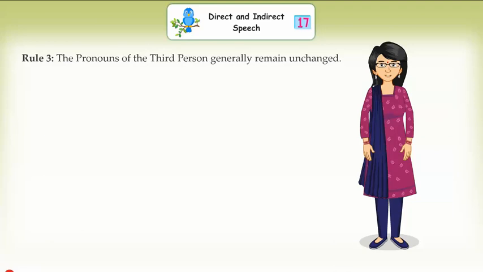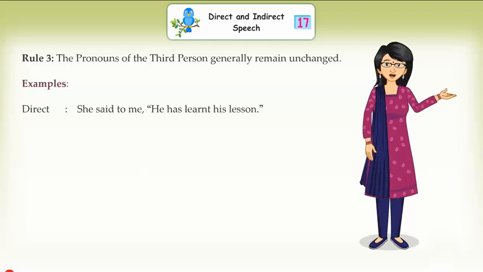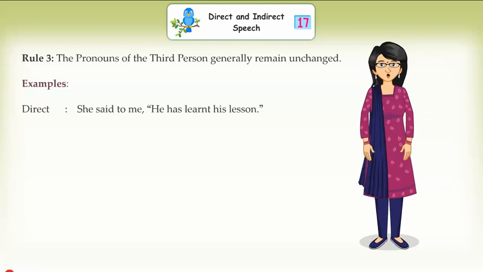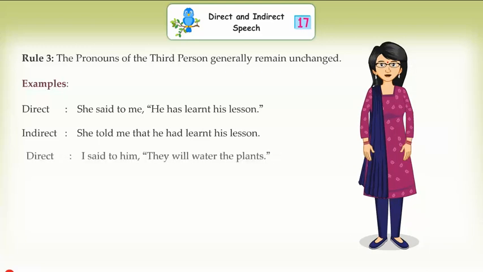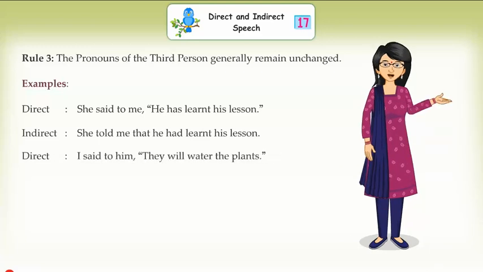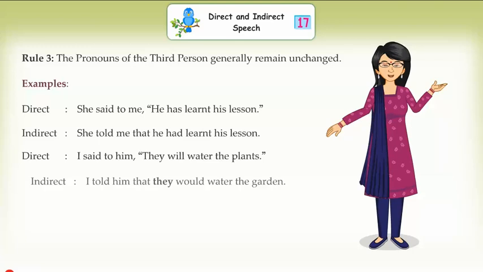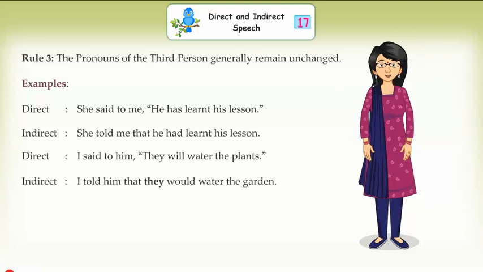Rule 3. The pronouns of the third person generally remain unchanged. Examples. Direct: She said to me, he has learnt his lesson. Indirect: She told me that he had learnt his lesson. Direct: I said to him, they will water the plants. Indirect: I told him that they would water the garden.